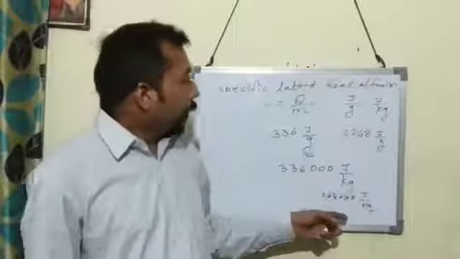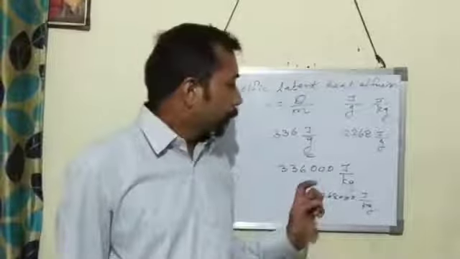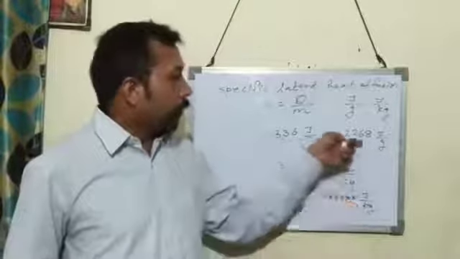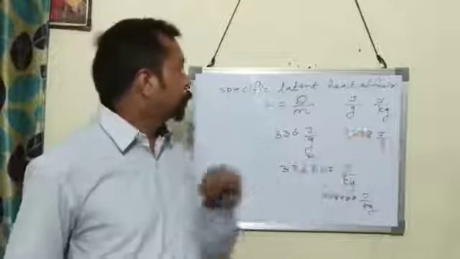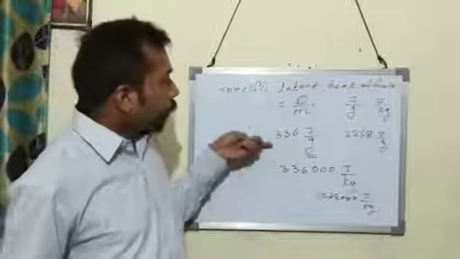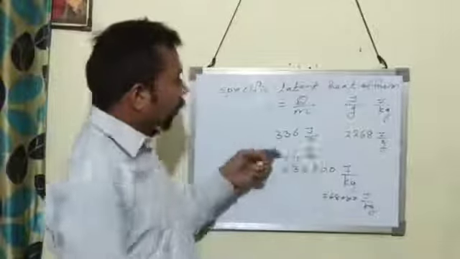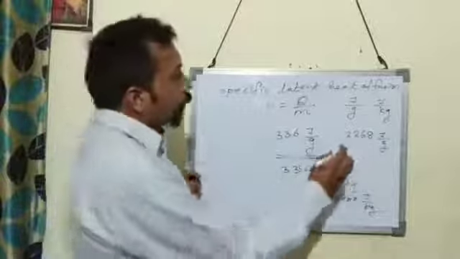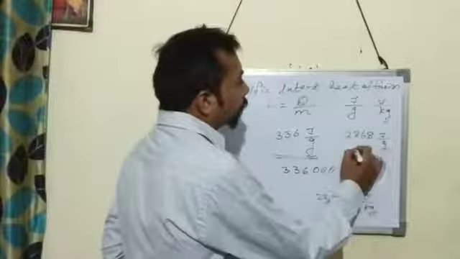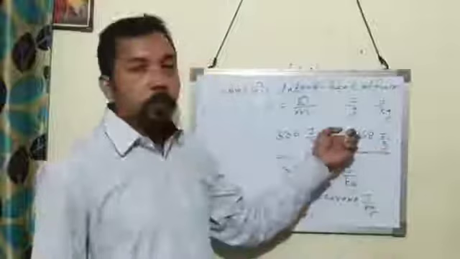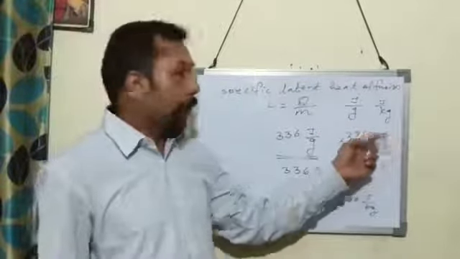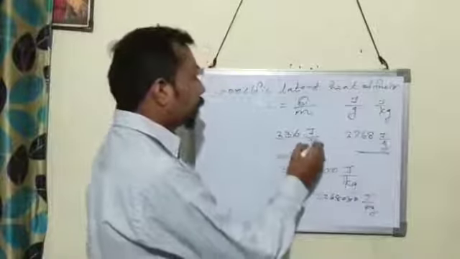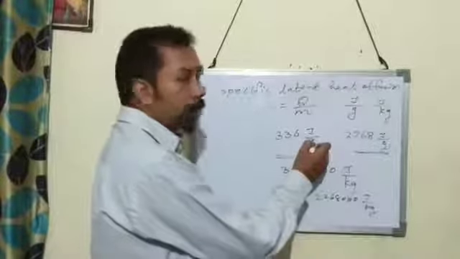This is the specific latent heat of boiling, or specific latent heat of steam. Specific latent heat of fusion of ice is this value, and specific latent heat of steam is 2268 joule per gram. Specific latent heat of steam is more than specific latent heat of fusion of ice.